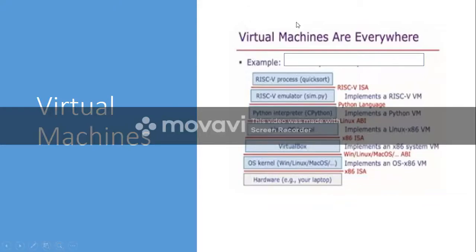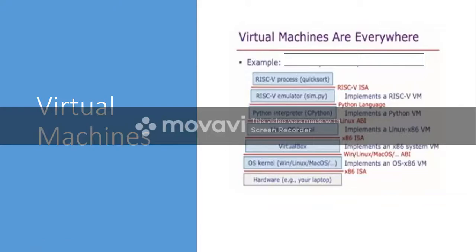So this emulator is nothing but an environment which provides microprocessor programming for this particular processor, the RISC-V processor. Say you might have done microprocessor programming for the 8080 or 8088 processor. Similarly, RISC-V is one type of processor or hardware architecture.